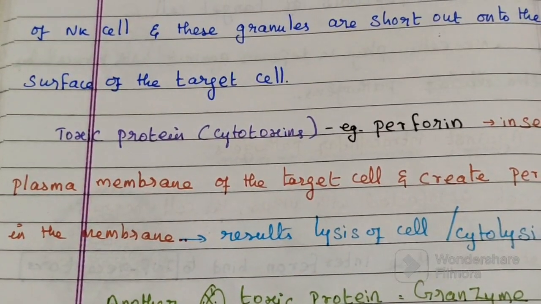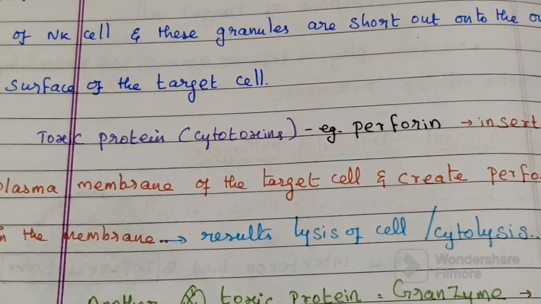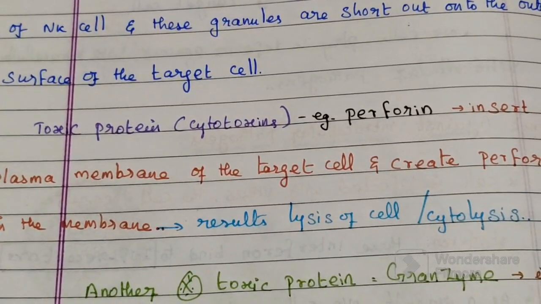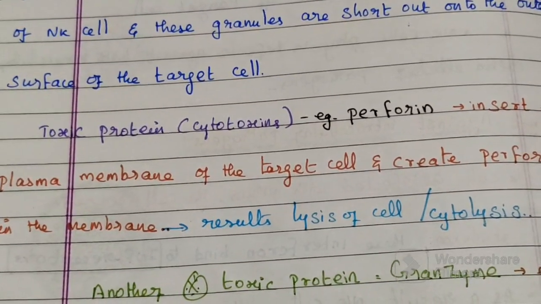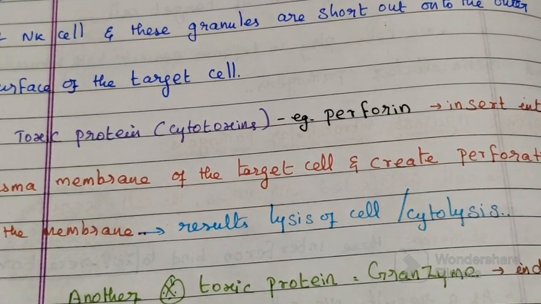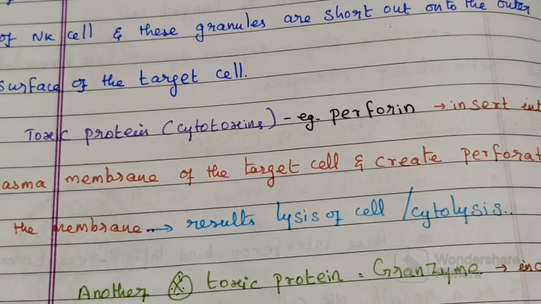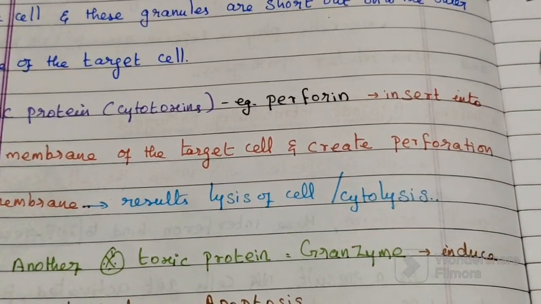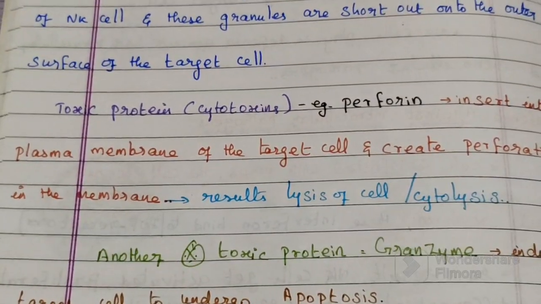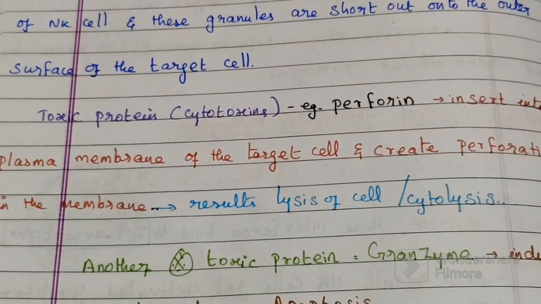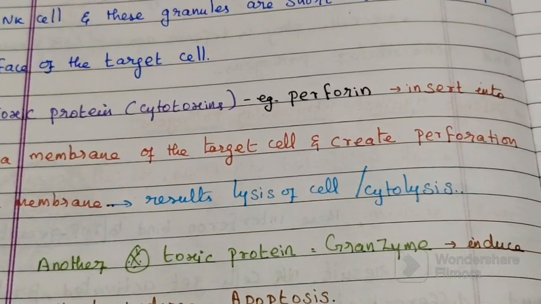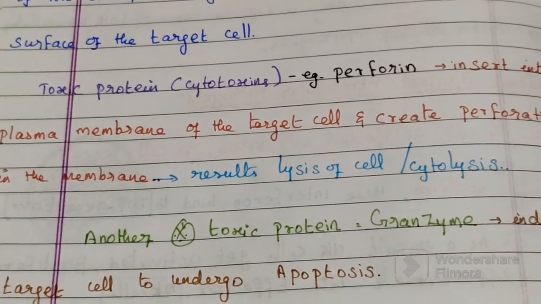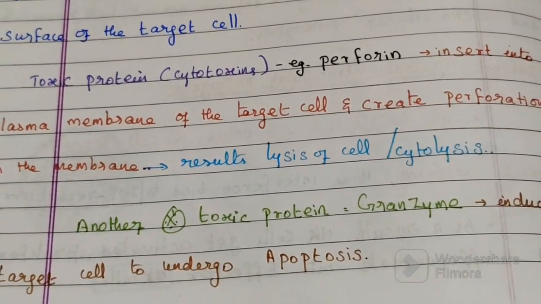The granules contain biologically potent molecules, most of which are toxic proteins, also known as cytotoxins. The first one is perforin. Perforin inserts into the plasma membrane of the target cell and creates perforations in the membrane. This results in the lysis of the cell, or cytolysis.